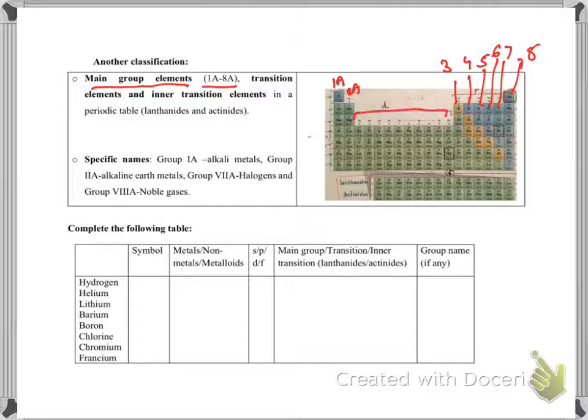In between are transition elements, and here these two are inner transition elements. These are two separate rows. The first one is known as lanthanide and the second one is known as actinide.